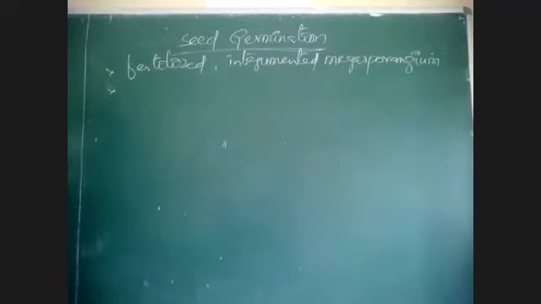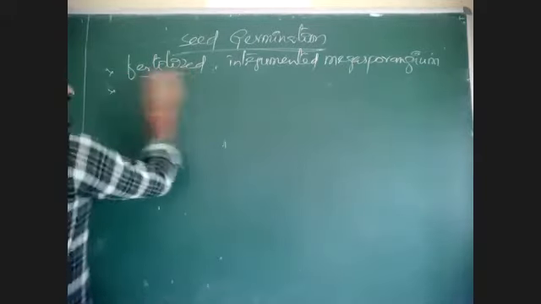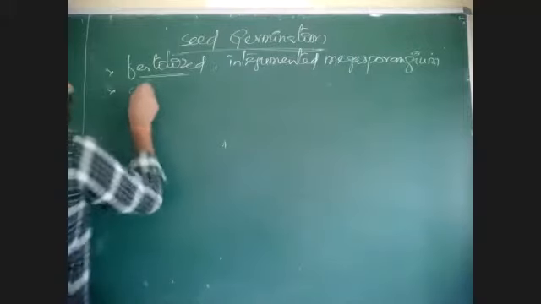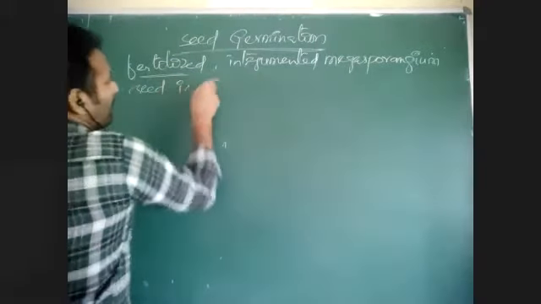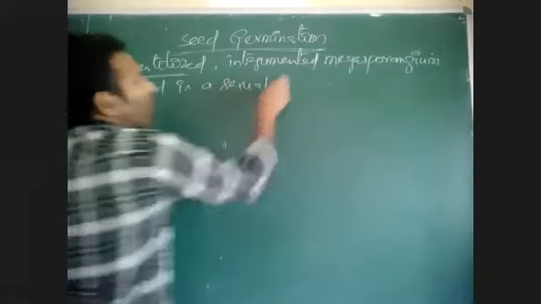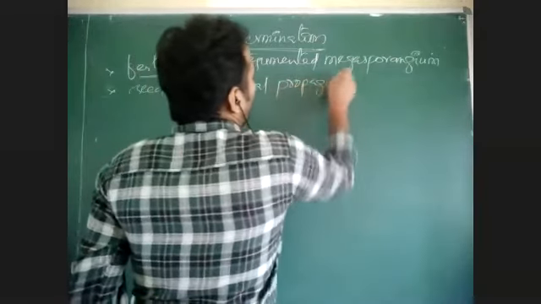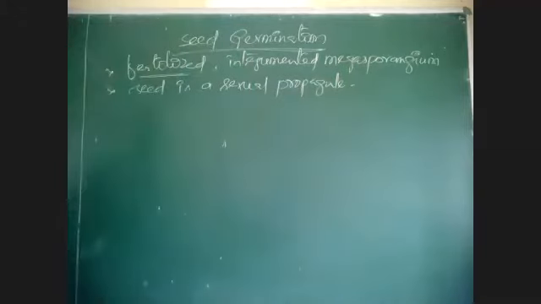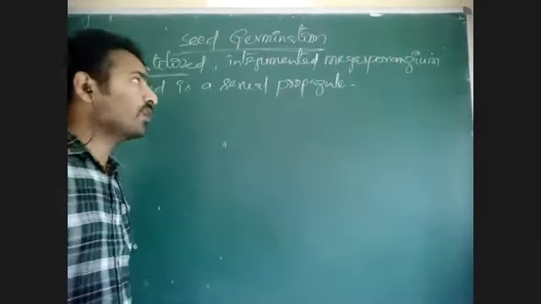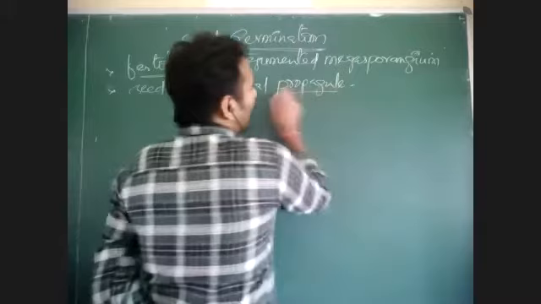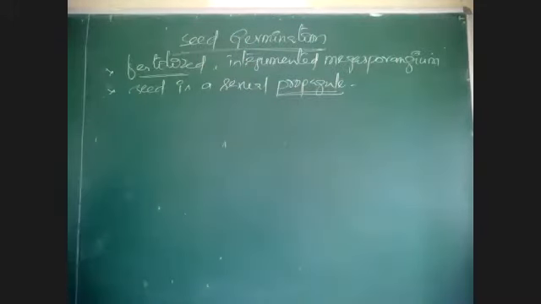Okay, this seed has the capacity to germinate. It will develop a new seedling. Okay, see here, as it is fertilized, we can say this seed is a sexual propagule. What is propagule? Propagule means which is undergoing reproduction and which is developing a new plant. That is called as propagule. This propagule we came across in vegetative reproduction.